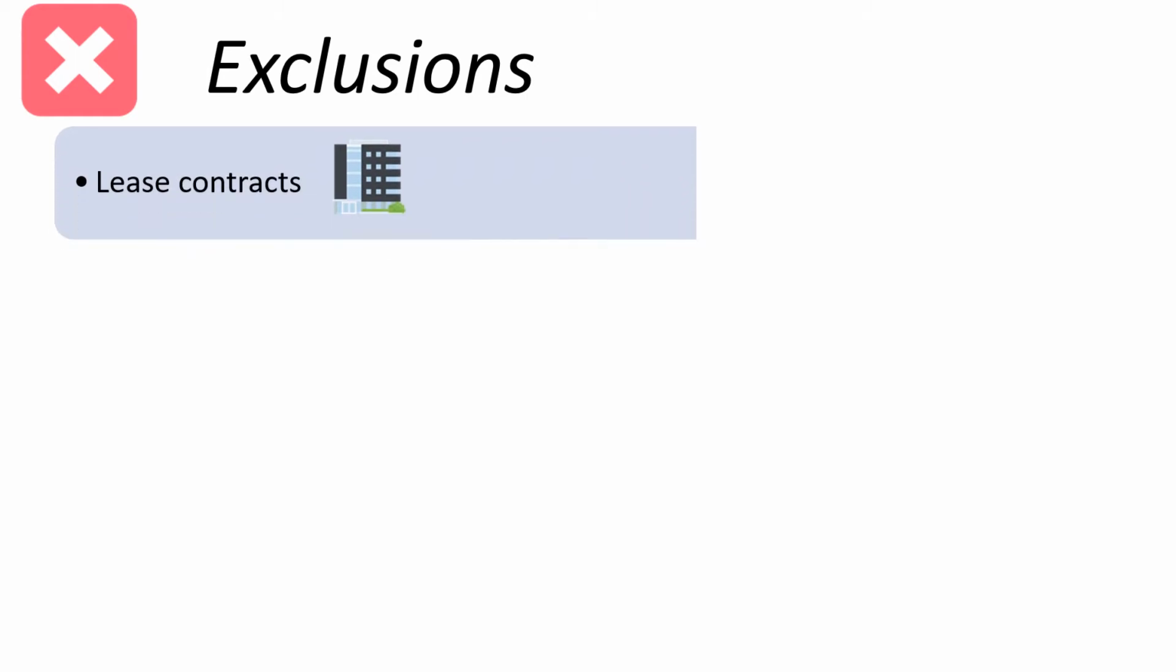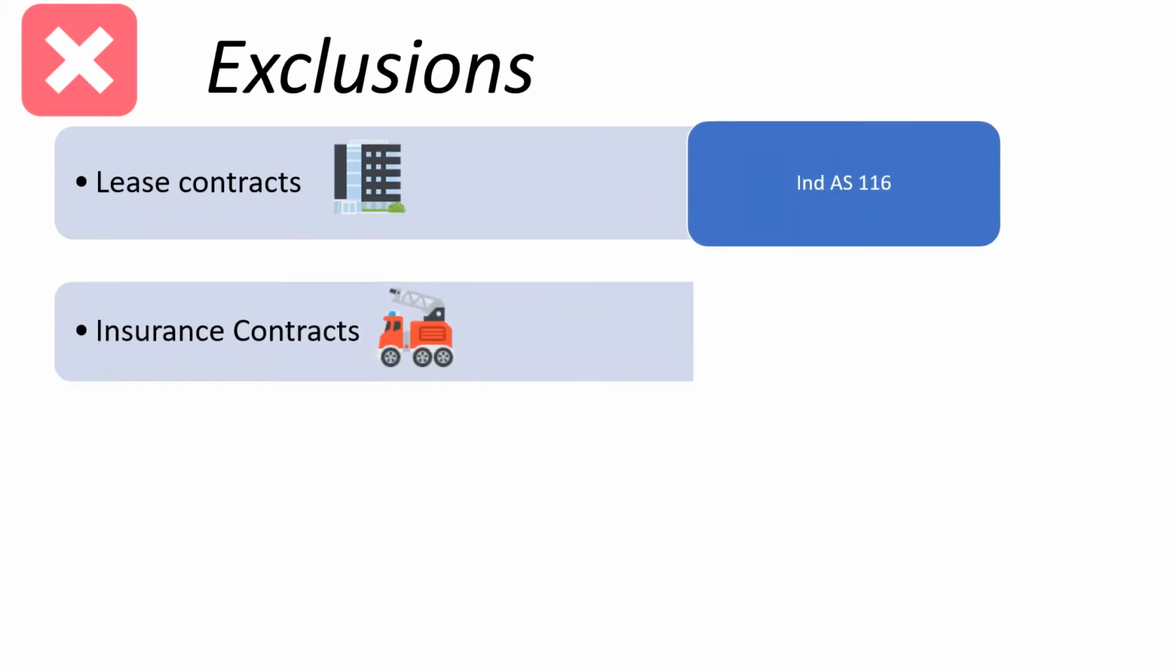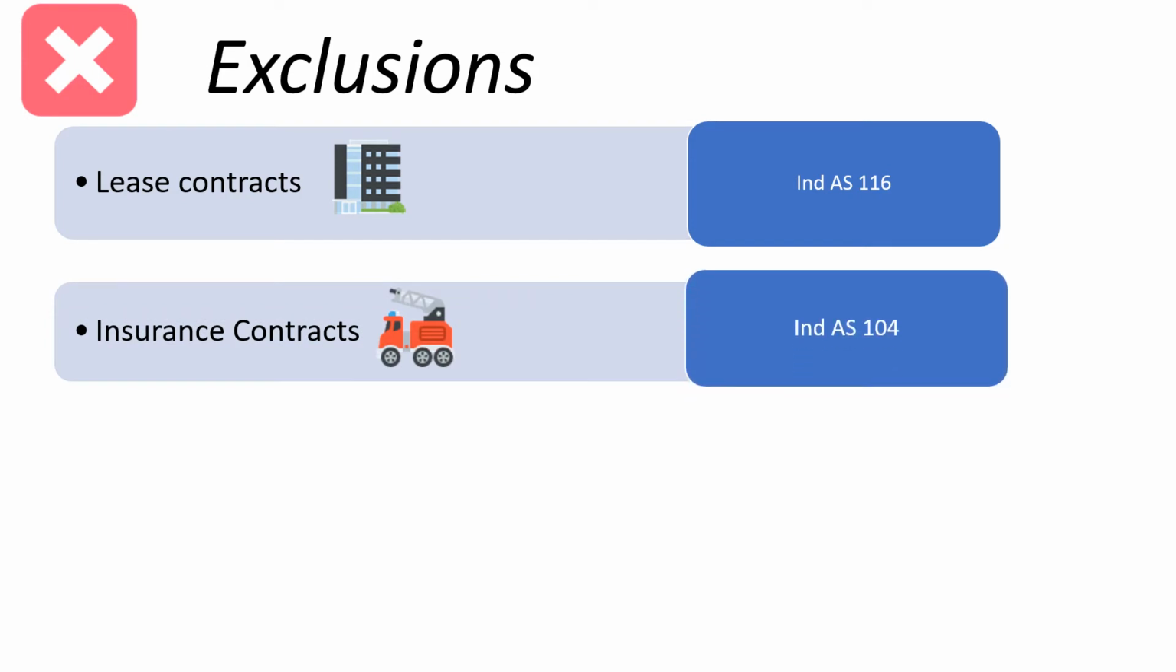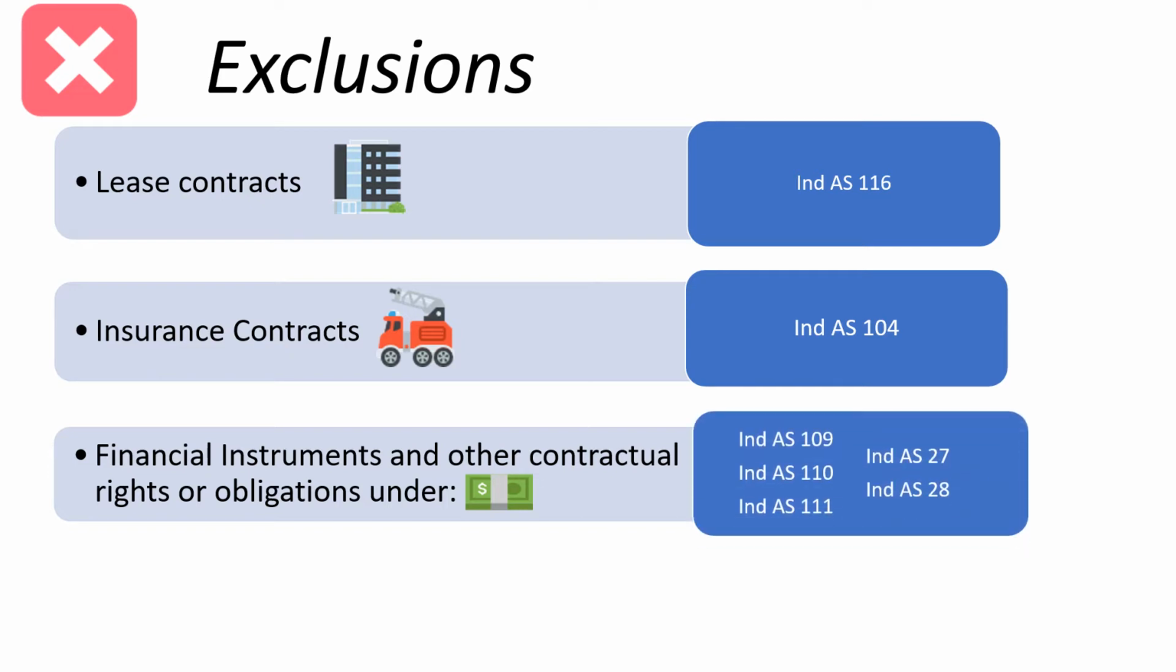Moving on to the exclusions to Ind AS 115. Lease contracts, which comes under Ind AS 116. Insurance contract, which comes under Ind AS 104. Financial instruments and other contractual rights or obligations under Ind AS 109, that is on financial instruments, Ind AS 110, that is on consolidated financial statements, Ind AS 111, that is on joint arrangements, Ind AS 27, that is on separate financial statements, and Ind AS 28, that is on investment in associates and joint ventures.